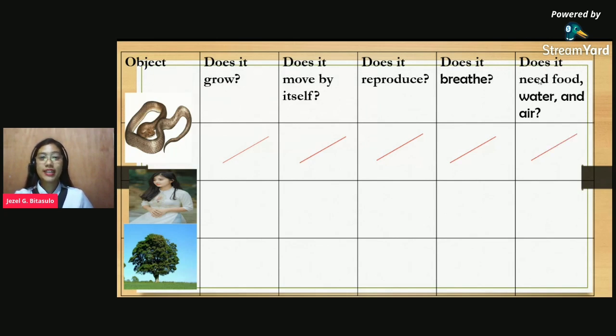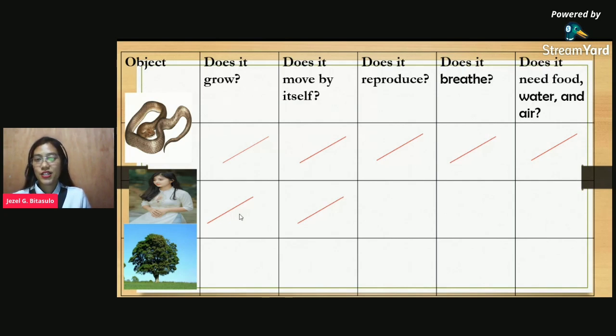So let's proceed to this second picture, the girl. The same question: does the girl grow? Yes, very good. The girl or the human grows. Okay. How about, does it move by itself? Yes, Dessa. Very good. The girl or the human moves by itself. They are going here and there and everywhere.